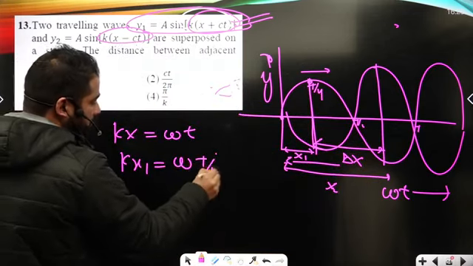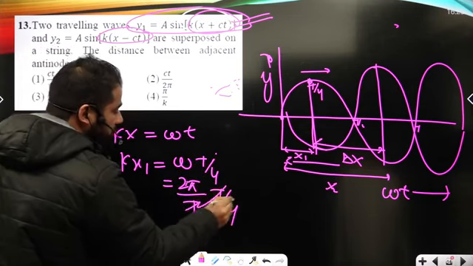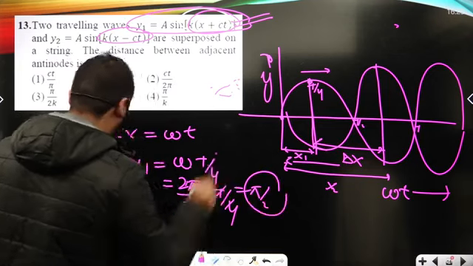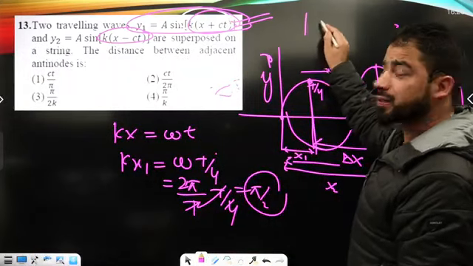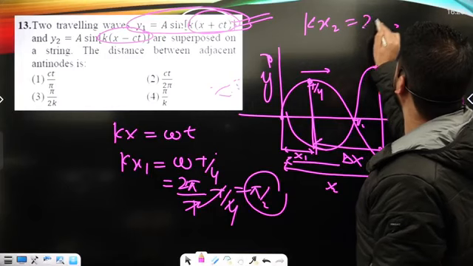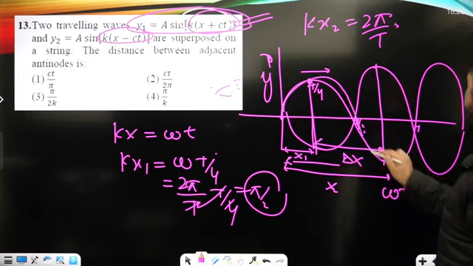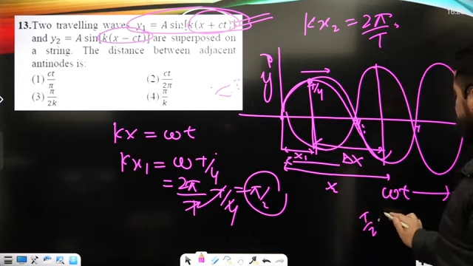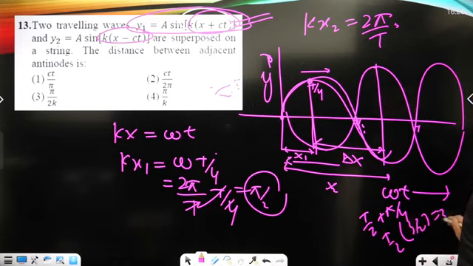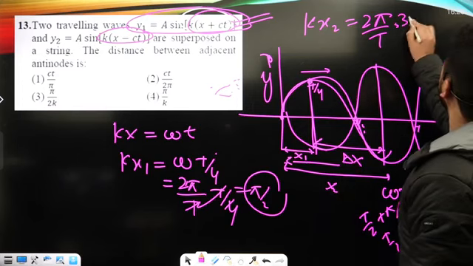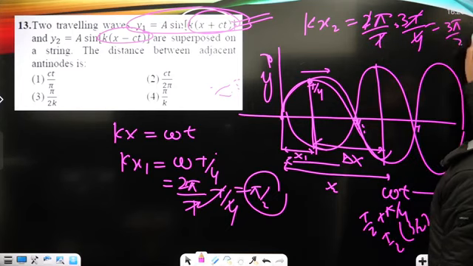So it is T by 4. Omega is by definition 2 pi upon T, so it is pi upon 2, okay? Kx1 is pi upon 2. What must be kx2 here? Kx2 will be equal, again omega, that's 2 pi upon T. From here to here it is pi, T by 2 plus T by 4, that's 3T upon 4, okay? It is 3 pi upon 2, right?